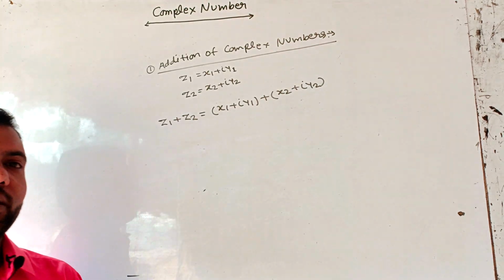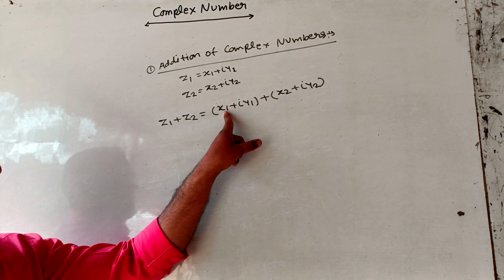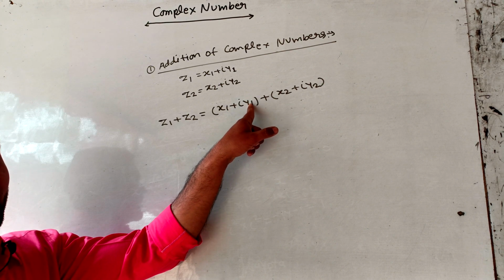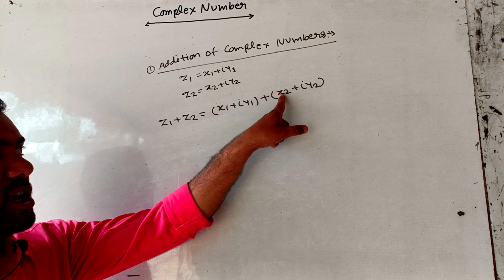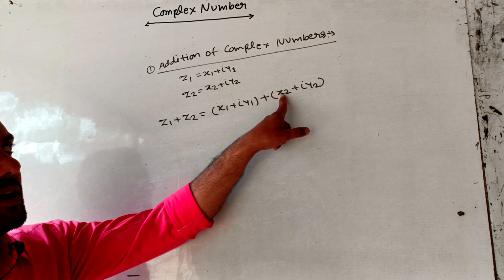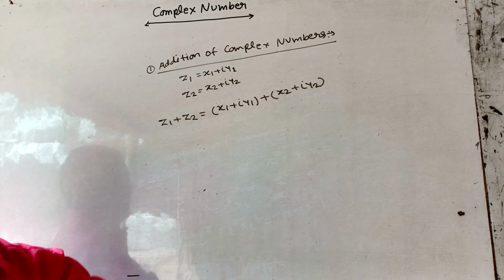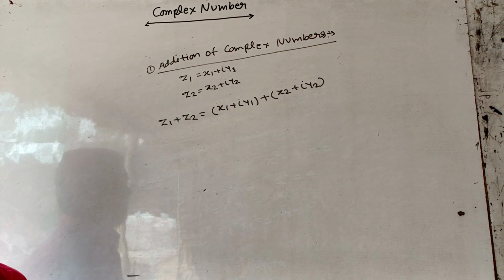Here x1 is real part and y1 is imaginary part, and x2 is real part and y2 is imaginary part. When we add two different complex numbers, we operate real part with real part and imaginary part with imaginary part.